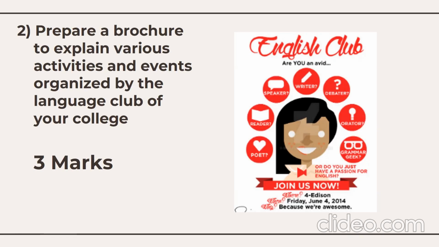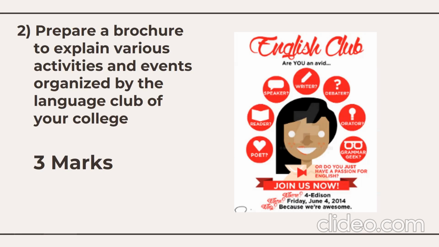Now listen to me very carefully. When you're writing a brochure, we write our college name, details, date, time, logo, we do some design, right? So you need to give such kind of information. This poster, which I have borrowed from Google Images, is just an example. You can use color pencils also, you can give shade. So try to draw or design in a very decorative manner so that you can get 3 out of 3 marks. This is your creativity, and creativity has no end. Let's move to the next question.